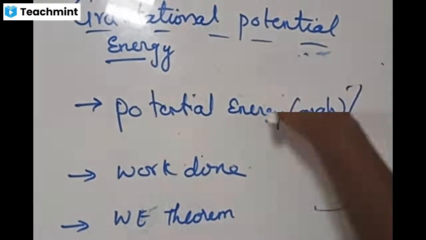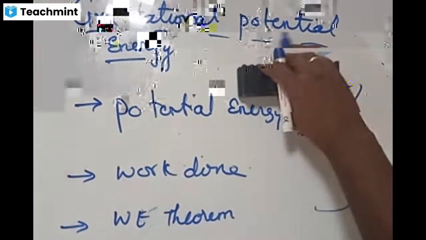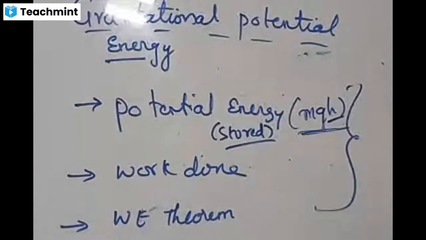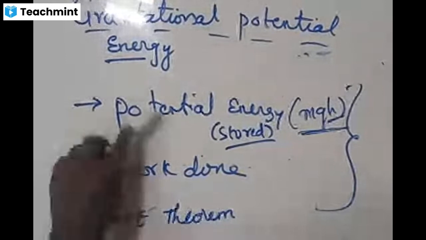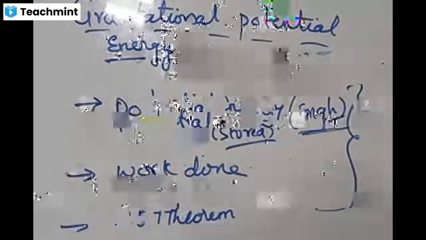So potential energy: every object is storing some energy within it. With the help of that energy, it is able to do some work. It should have some energy for that.